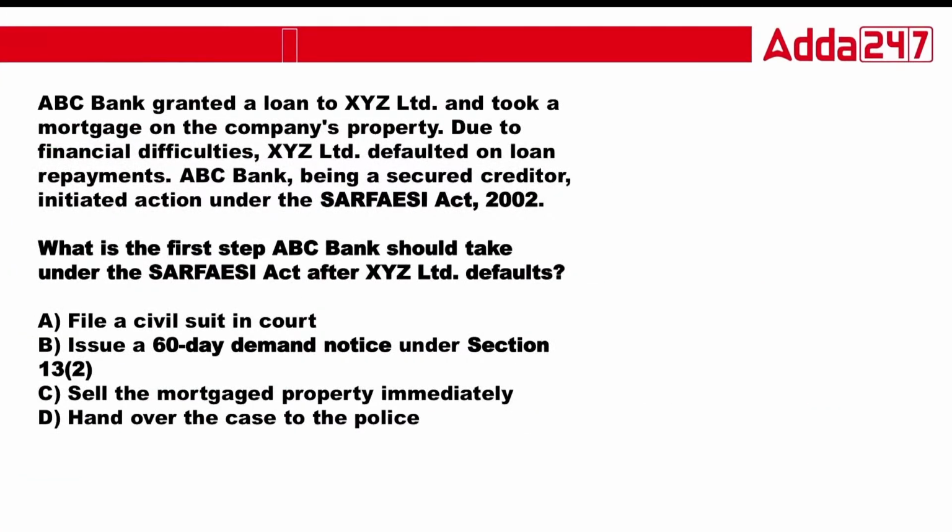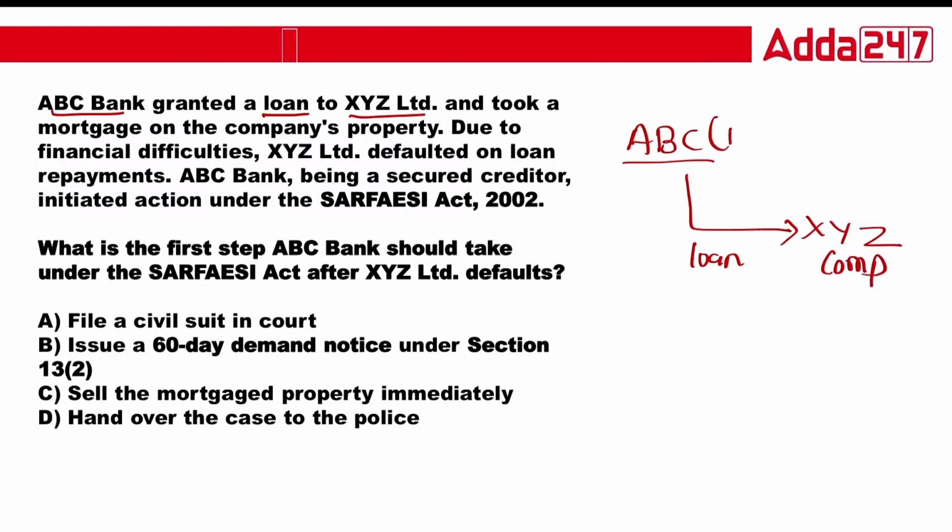Number one question on the screen: ABC Bank granted a loan to XYZ Limited. ABC is a bank, and XYZ is a company. The bank granted a loan to the company and took a mortgage on the company's property, so the company has given immovable property as security.